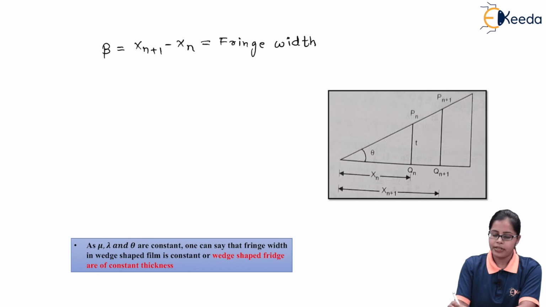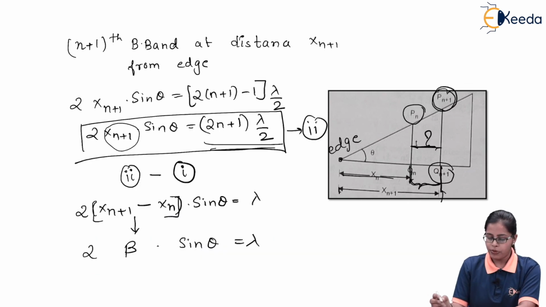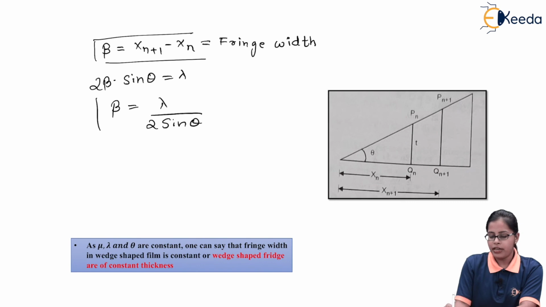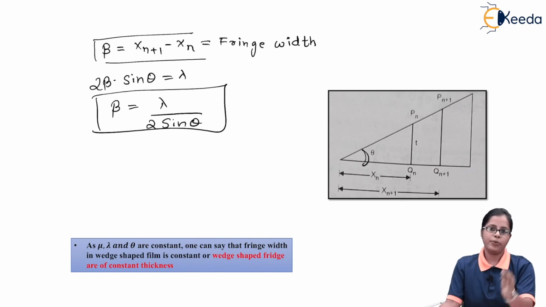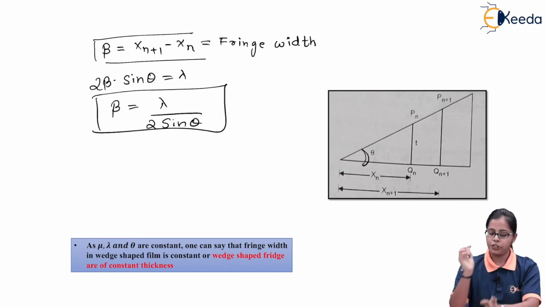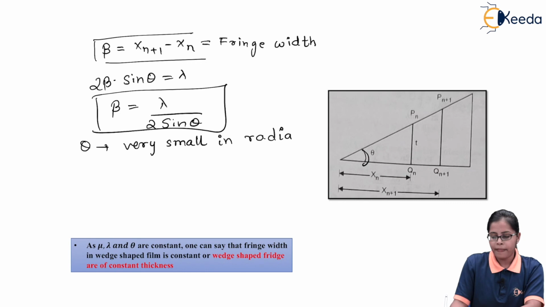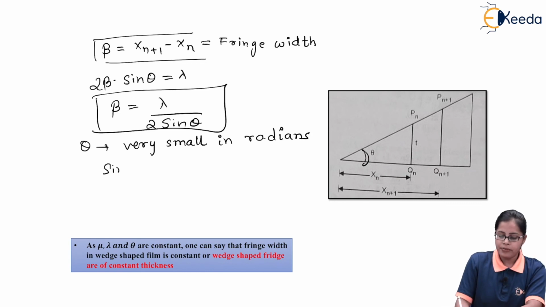So as we can see, beta is equal to this, and as we proceed with the further equation we get 2 beta times sine theta is equal to lambda, and if I write beta on one side I will get lambda upon 2 sine theta. As we are aware, theta is the angle between the two surfaces which form the wedge shape. If this theta is very small and it is measured in radians, then in that case sine theta becomes approximately equal to theta.